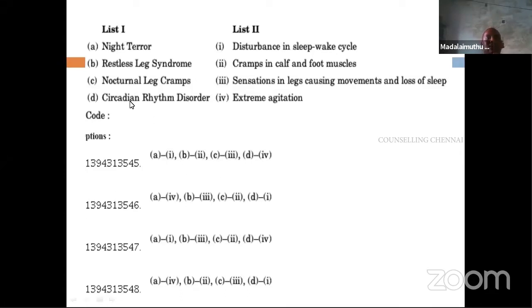Now at least one thing we know: night terror, we have extreme agitation. Then circadian rhythm disorder is a disturbance in the sleep-wake cycle. So based on that, you will be able to answer. Especially with regard to match the following, take the previous questions. You will be able to answer at least 3-4 questions in the following year.